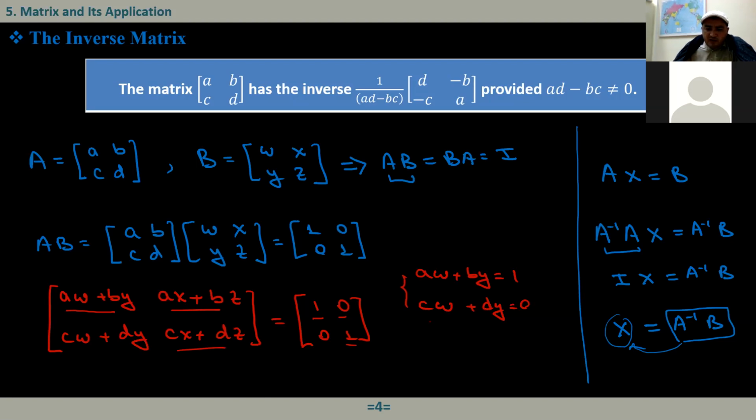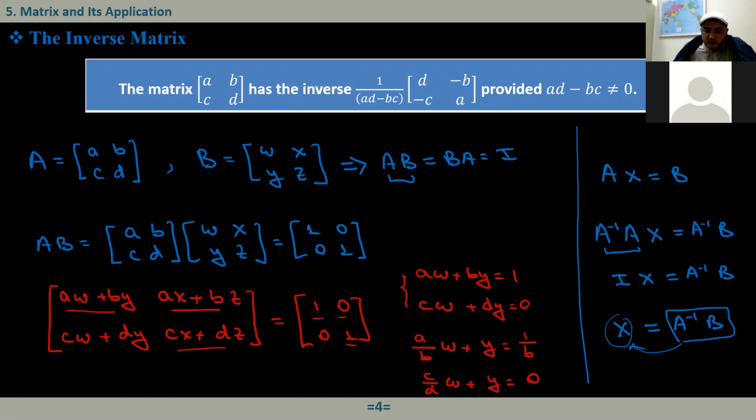And here we have A over B, W plus Y is equal to 1 over B. And here we divide both sides by D: C over D, W plus Y is equal to 0. So if you subtract here, we have AB and CD, so in the denominator we will have BD.